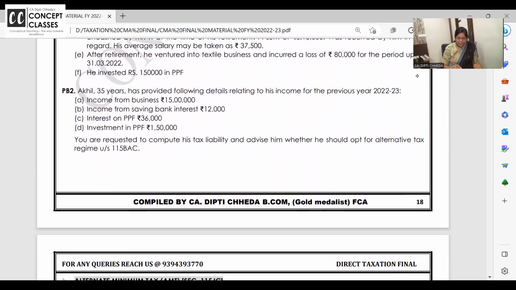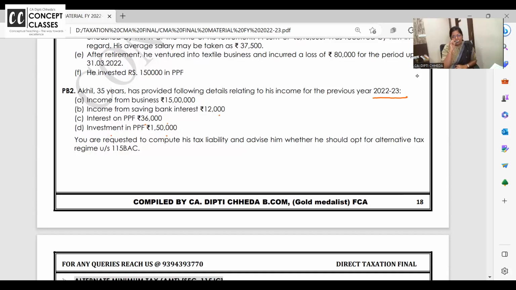Akhil, 35 years, has provided the following details relating to his income for previous year 22-23. Income from business given to you is 15 lakhs. Income from saving account interest 12,000. Interest on PPF. PPF interest is written in income from other sources in the inner column, but otherwise it is exempt.